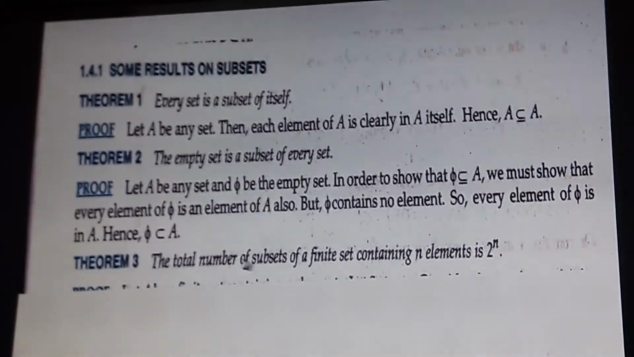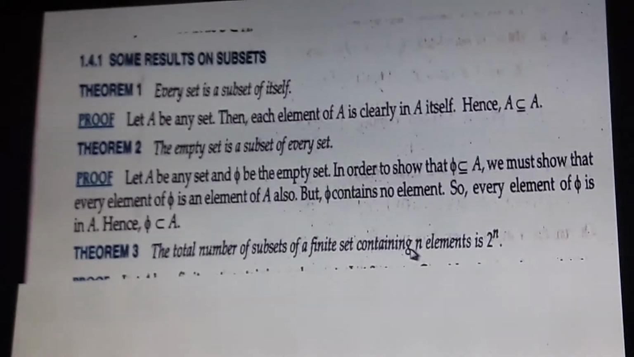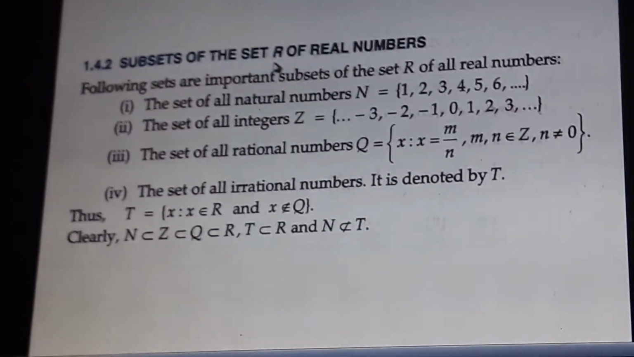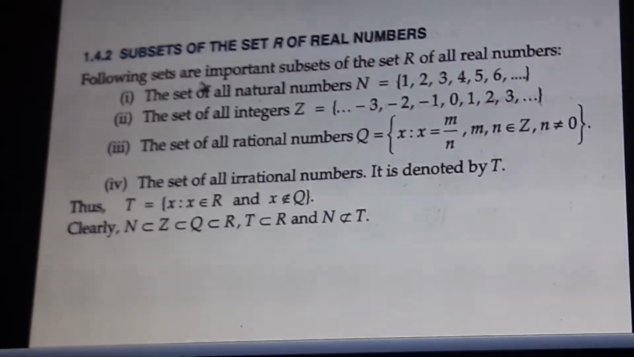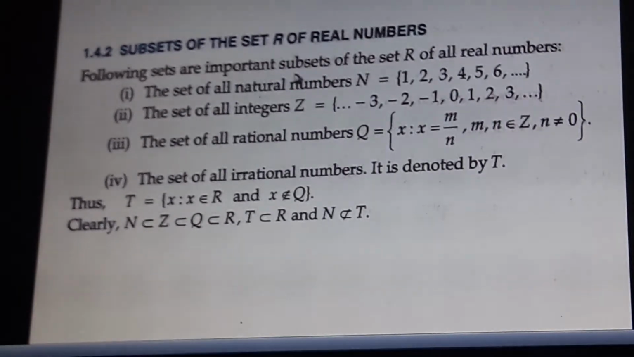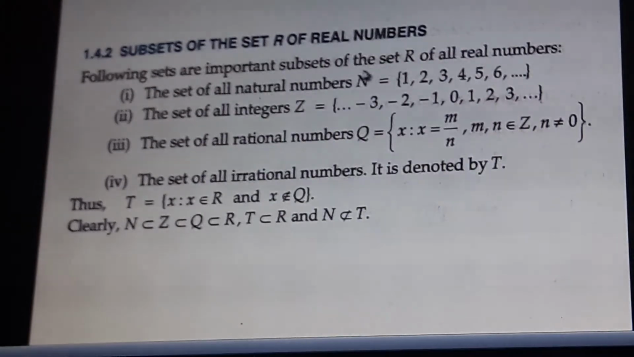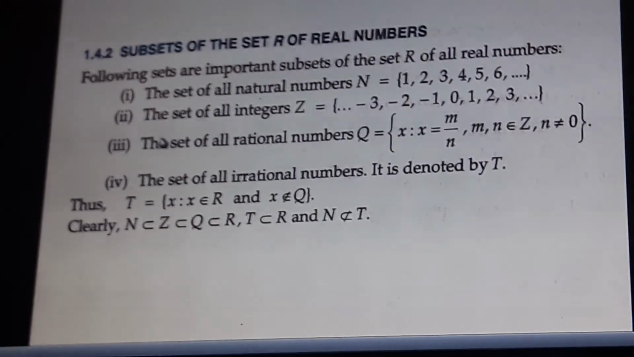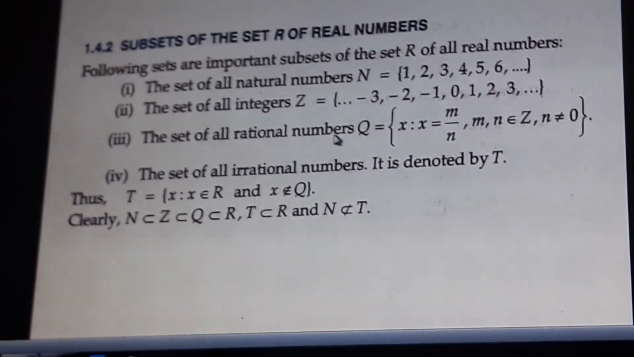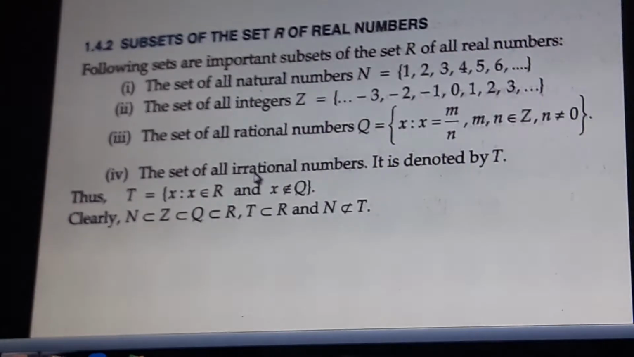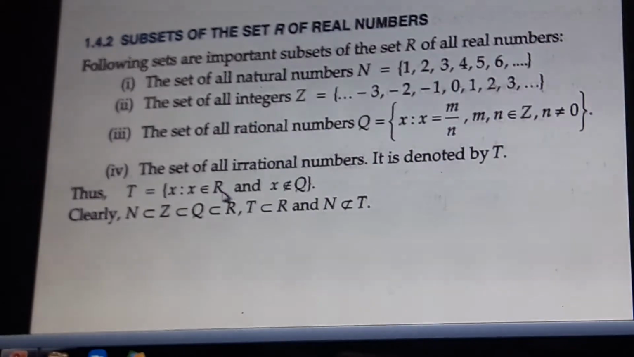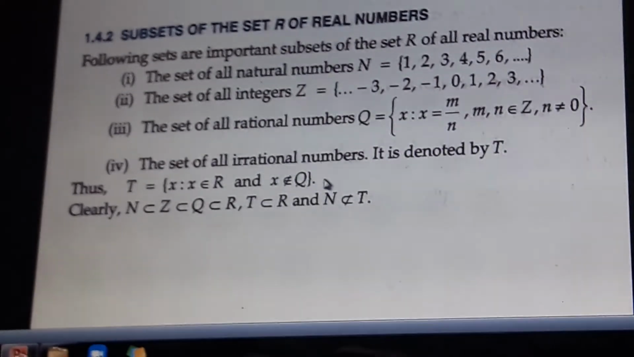The total number of subsets of a finite set containing n elements is 2 raised to the power n. Subsets of the set of real numbers. Following sets are important. The set of all real numbers, R. The set of all natural numbers, N. The set of integers, the set of all rational numbers, the set of all irrational numbers, which is denoted by T. So T = {x such that x belongs to R and x does not belong to Q}.